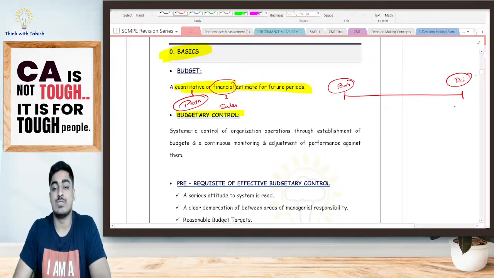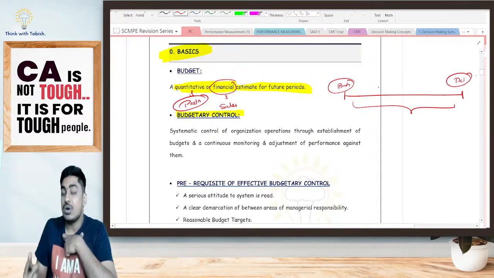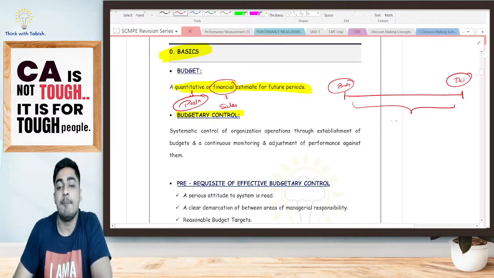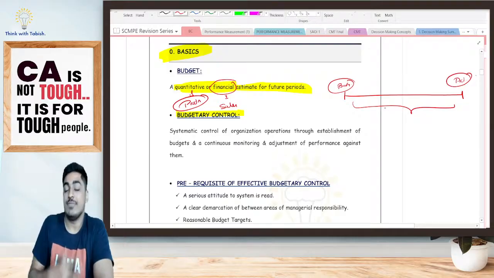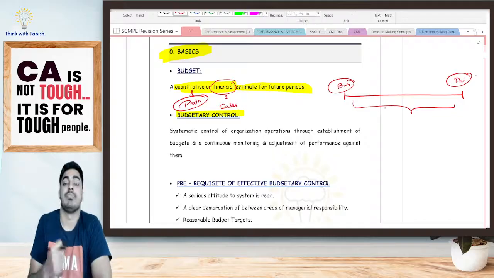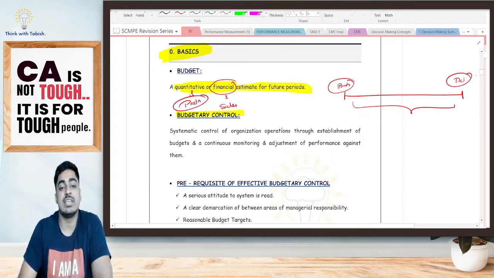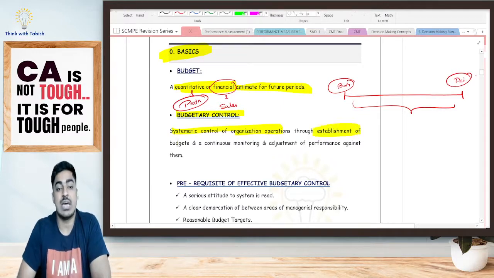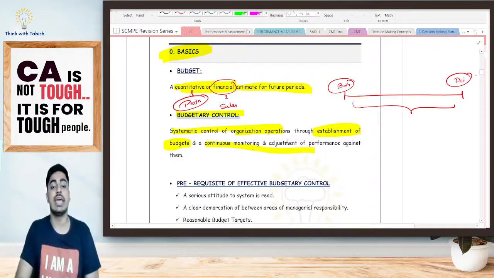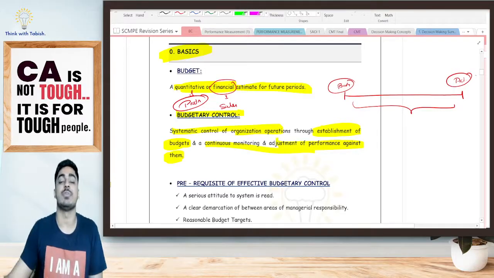Now what I have to do? Once I've set my budget, is it sufficient? No. I need to continuously monitor and ensure that whatever budget I have set, in reality I have achieved or exceeded that. That complete process wherein we are exercising control and ensuring that my budgeted performance is achieved, that system, that control is called budgetary control. Now look at this: systematic control of an organization's operation, how? Through establishment of budget, and continuous monitoring and adjustment of performance against them in order to ensure that my budgeted performance is achieved.